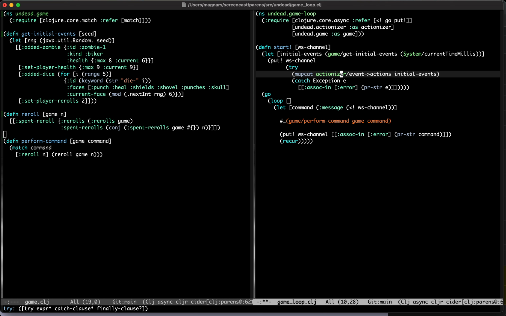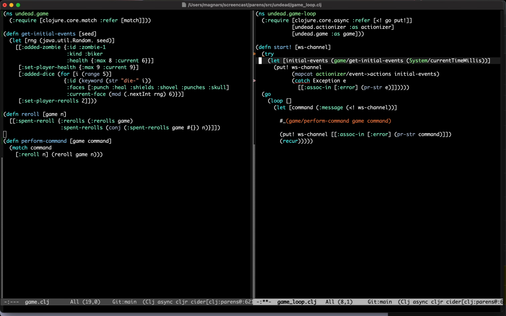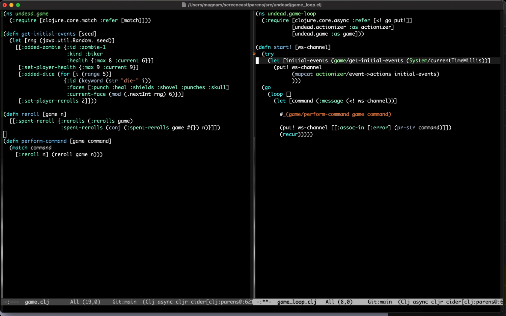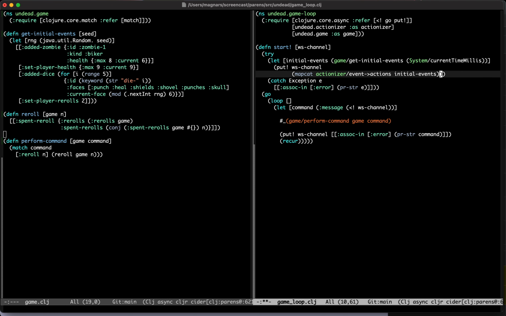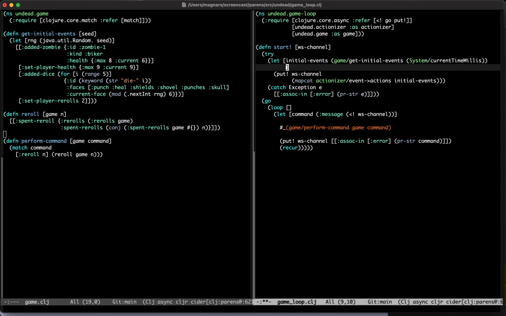No, I think maybe the try needs to be further up. So we will do it like this. Such a nice paredit. Unlike last time. Okay, so we have some initial events, and then we will have the initial game.